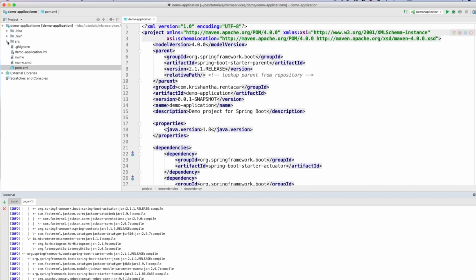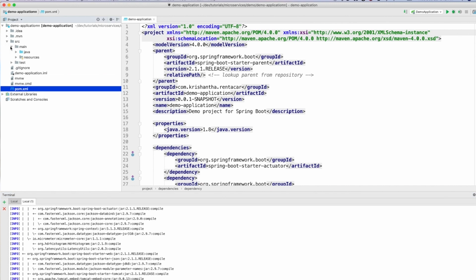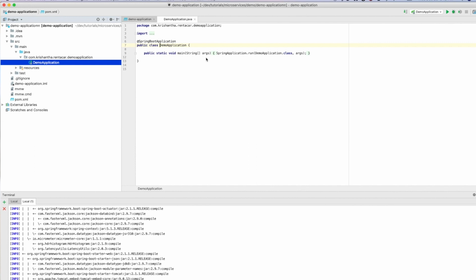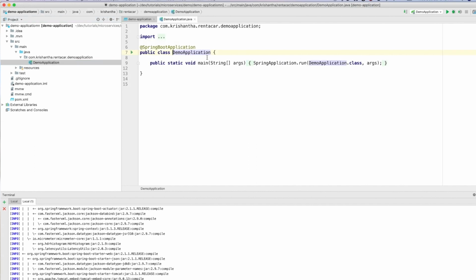Right. So now when you get your project, you can see the first startup class is already created by the wizard, and now we just need to add the controller and get our project going. So before that, I just need to take 1 minute to explain the basic structure of a Spring application. It's the standard practice, right?